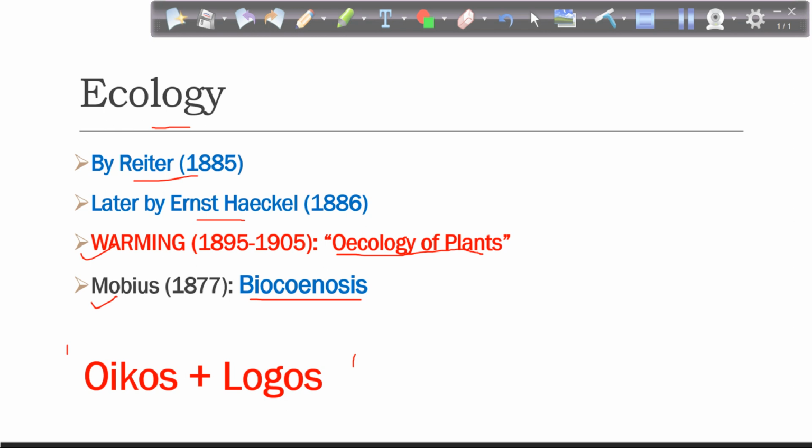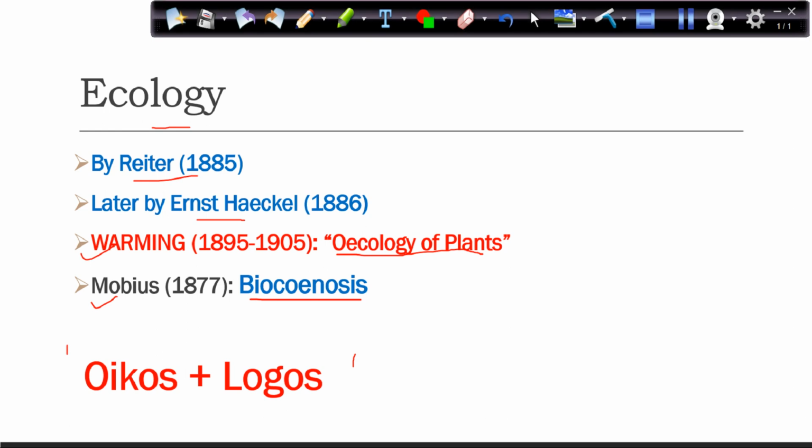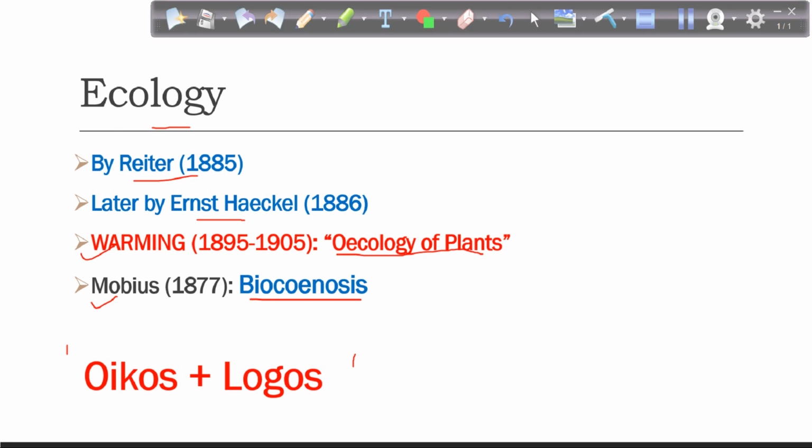So what do these two words define? Oikos means house. So when we are studying, we are talking about a house, for example, the house of an individual: the particular area where that organism is living. So that is called its house. That is the word from oikos. And logos means study. So basically it is a study of the house. That is called ecology.